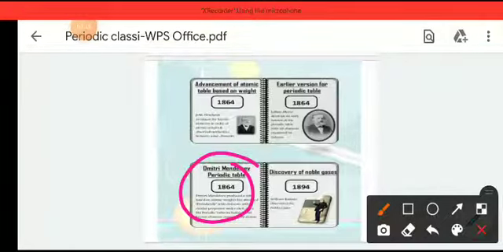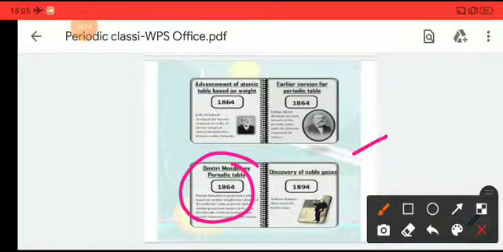Later we got the modern periodic table, which did not occur at first. The first were Newlands' octaves, then Dobereiner's triads, then Meyer's experiment, then in 1864 Dmitri Mendeleev prepared a periodic table, which was named Mendeleev's periodic table.